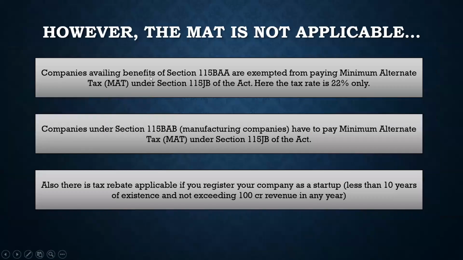MAT is not applicable for companies falling under section 115BA. Now, this can be manufacturing companies, service companies. Any company can fall under this. This was introduced in budget 2020, after COVID. I don't remember the exact year COVID happened, maybe 2020 or 2021. After that year, this was introduced, and it was mentioned that for companies falling under this, the tax rate is only 22%. It is not even 25%. It is now 22%, and they are not liable to pay minimum alternate tax, which is a big movement.